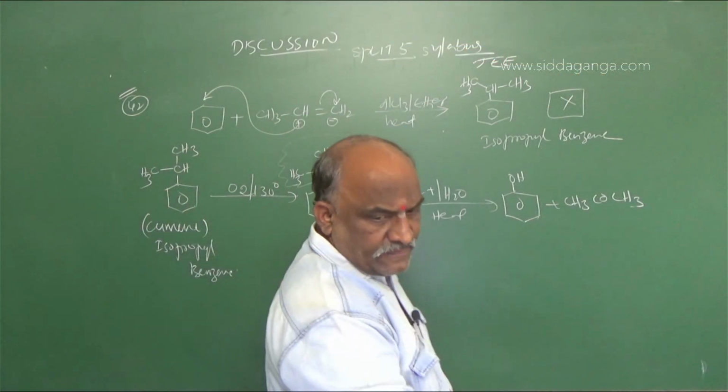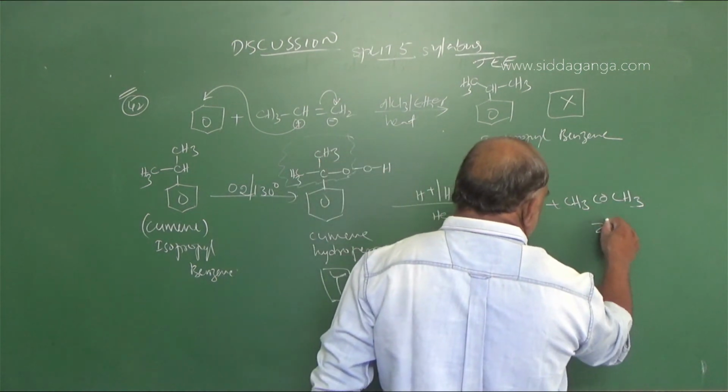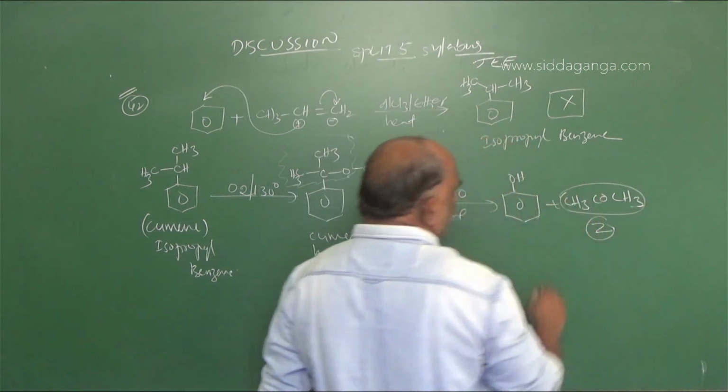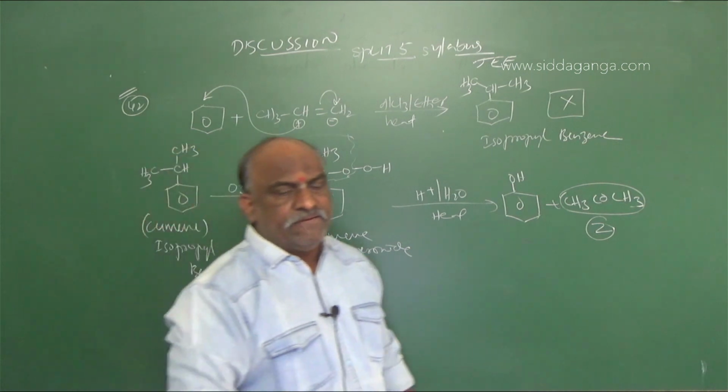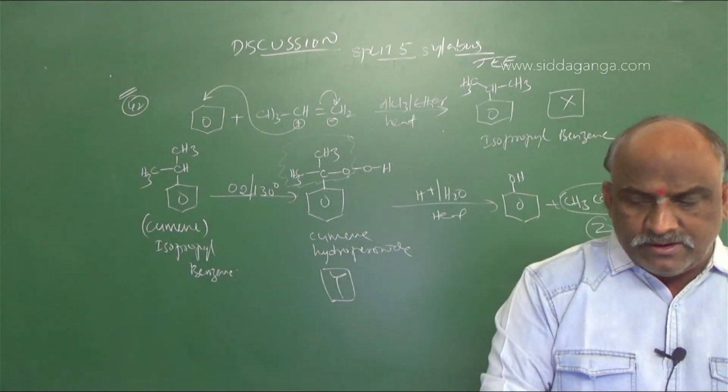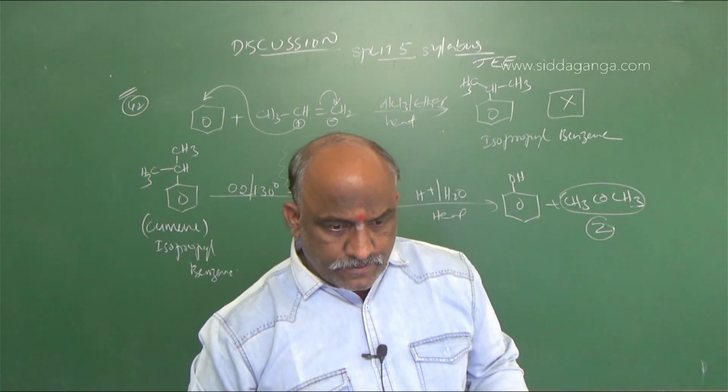So here, this is Z. This is the sequence for question number 42.